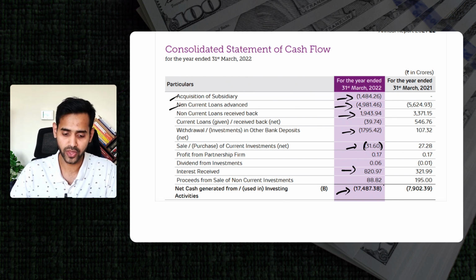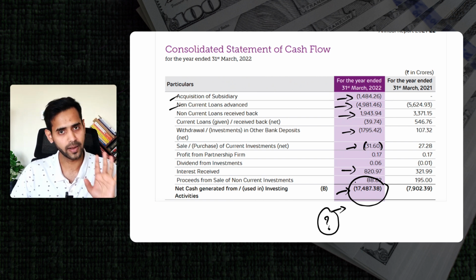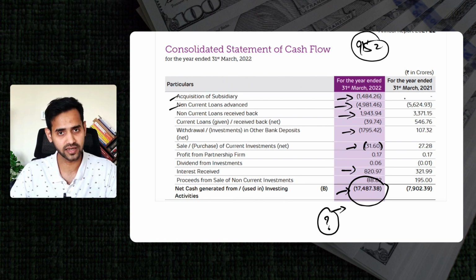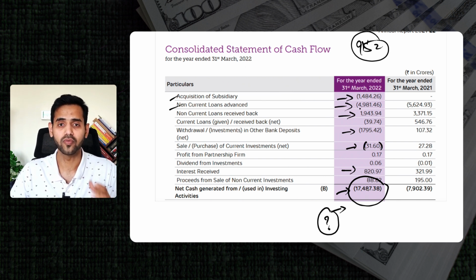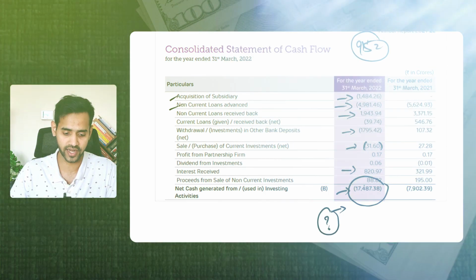17,487 crore. Now what we need to understand and question is, why is this amount negative, and what is the source of this money to go negative? We had seen the company's profit, somewhere around 1,952 was the net profit, but in this year, having this profit, the company has already invested somewhere around 17,000 crore. What is the source of this money? That is a question that we need to understand, and these are the points that we get to understand when we read through cash flow analysis.